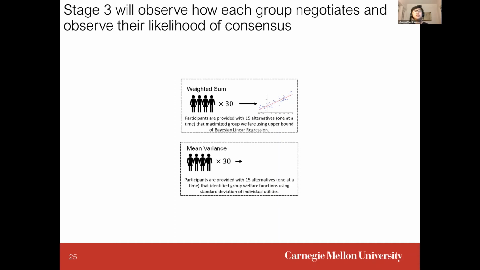And then each of these groups were randomly assigned to 1 of 2 treatment arms. Each treatment arm either provided them with a recommendation generated through the weighted sum approach, or a recommendation generated through a mean variance approach. We had 30 groups for each of the treatment arms, with 4 participants for each group. That means that we had a total of 240 participants for our study.